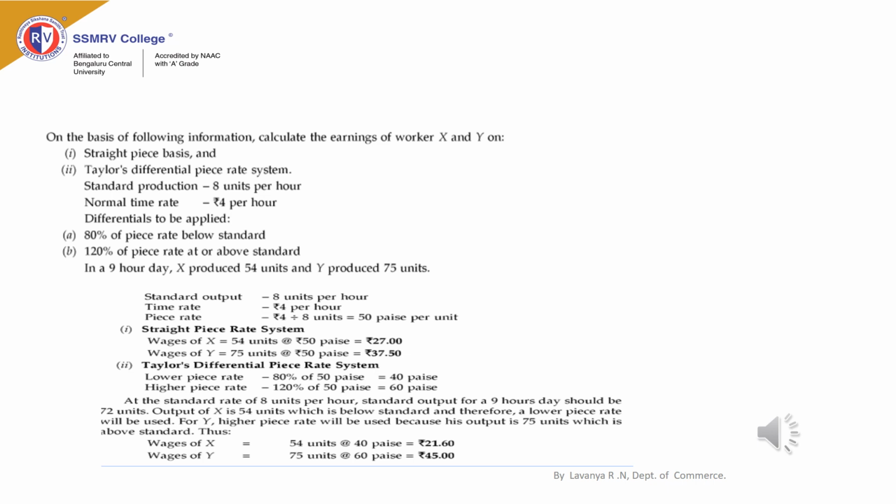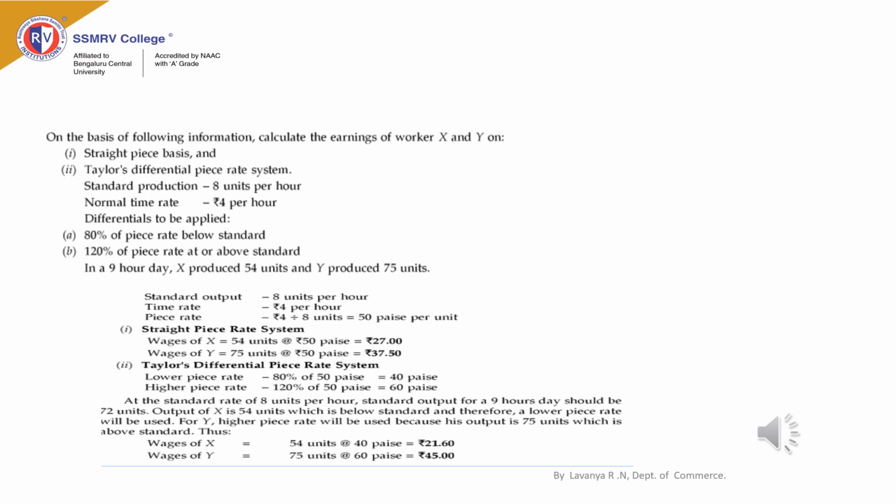And here the worker X has produced 54 units. So the worker X's performance is below the standard. The standard output required in a day is 72 units, but worker X has produced below the standard output. Then worker X will receive the lower piece rate under Taylor's plan.